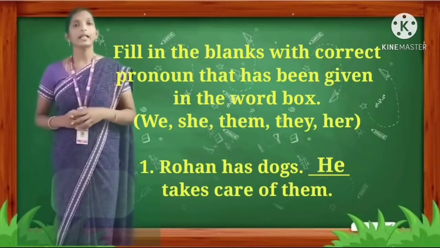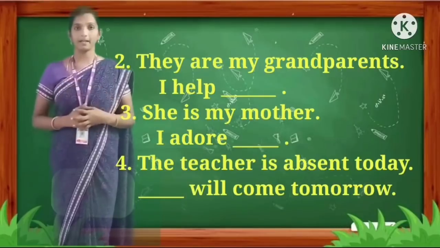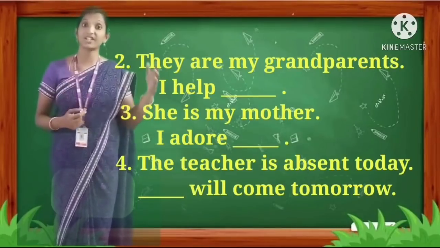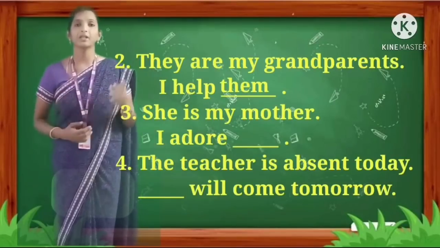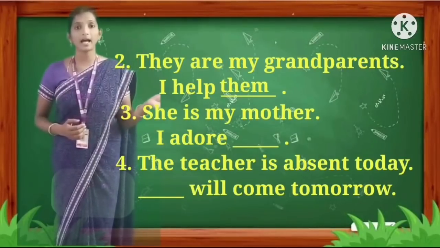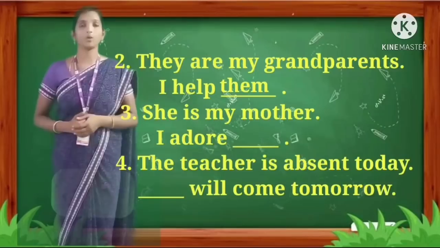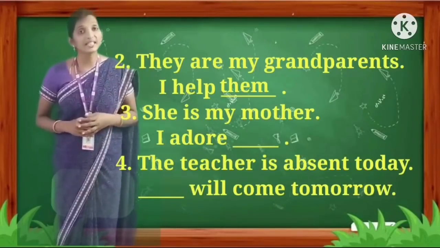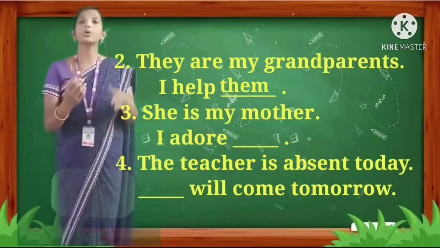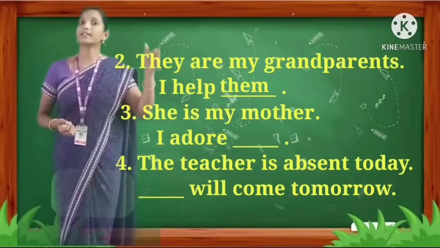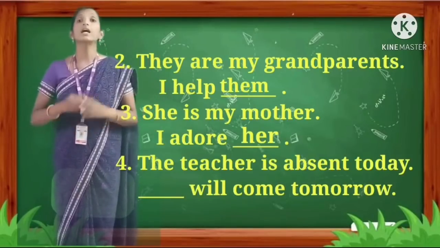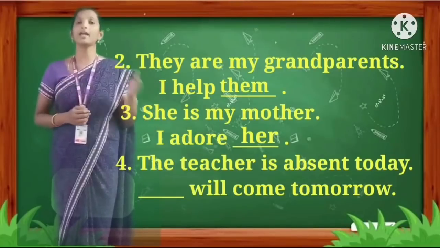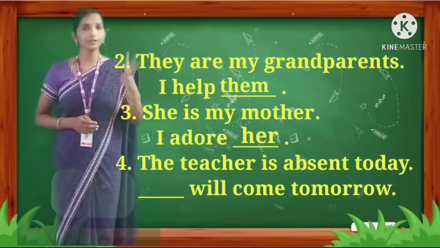Okay. Second. They are my grandparents. I help dash. Grandparents, plural. So we have to use the pronoun them. They are my grandparents. I help them. Okay. Third. She is my mother. I adore dash. Mother, female gender, she. So here we have to use her, H-E-R, her. I adore her. Okay.